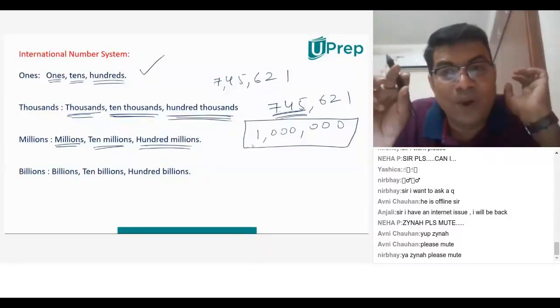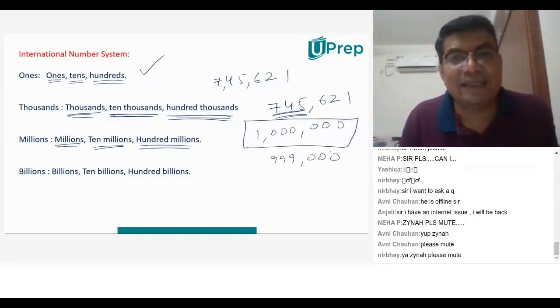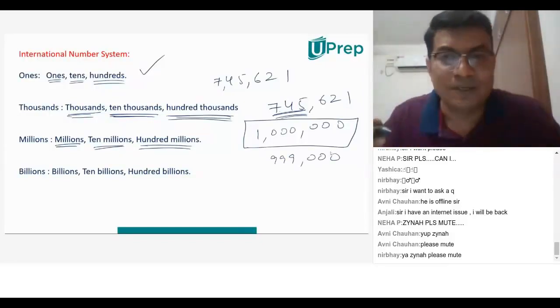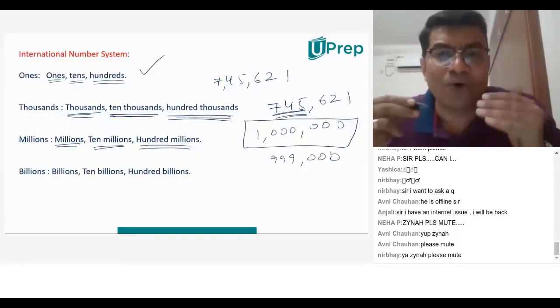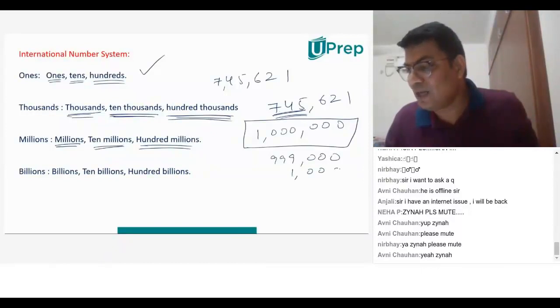So that means when you have, for example, 999,000. Let's assume we have 999,000. Now, if I want to add one more 1,000 to 999,000, what happens? If you add them up, 0, this also 0, this also 0, 9 plus 1 is 10, 1 carry over, 9 plus 1 is 10, 1 carry over, 9 plus 1 is 10.